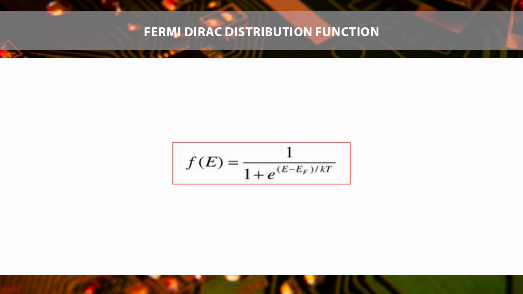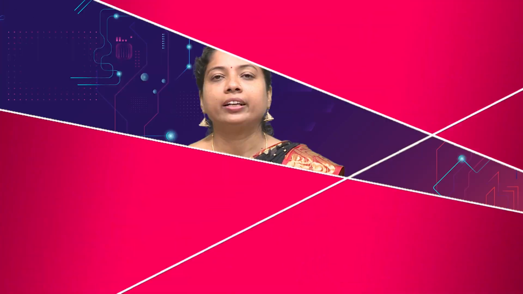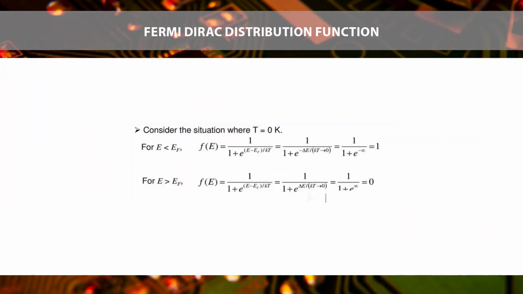They have some value. This is the mathematical representation of the Fermi Dirac distribution function. F(E) is equal to 1 by 1 plus e raised to the power (E minus EF) by kT. If E is equal to EF, then F(E) is equal to 1 by 2. If some terms and conditions apply, then after we get the total value of F(E), that means the density of state becomes 1. Consider this the mathematical representation of the Fermi Dirac distribution function.